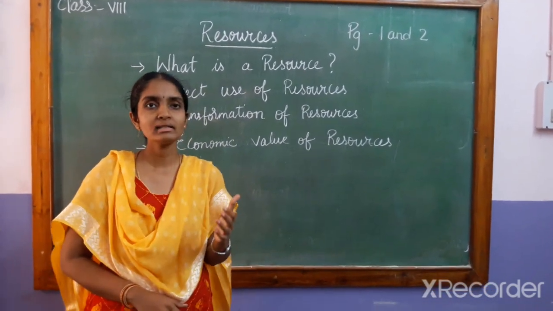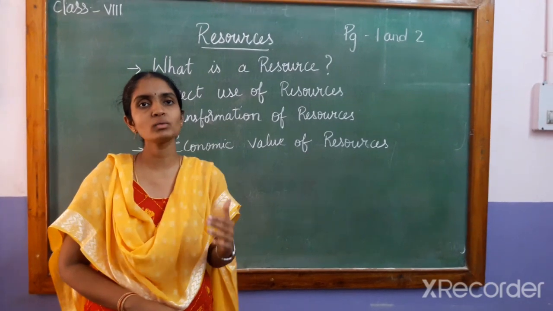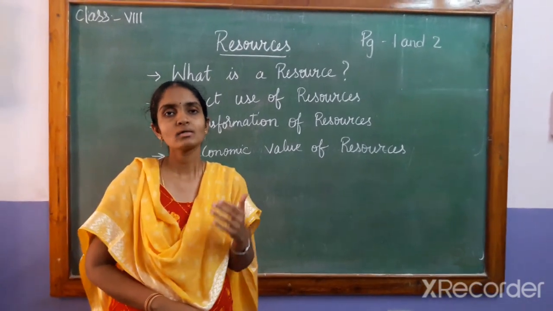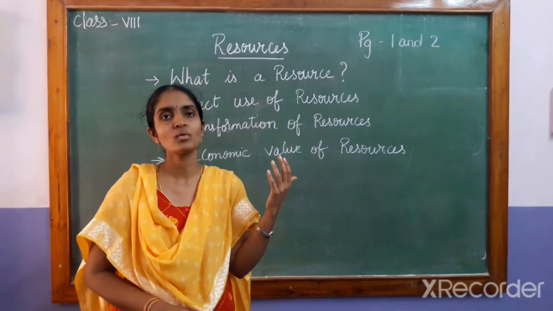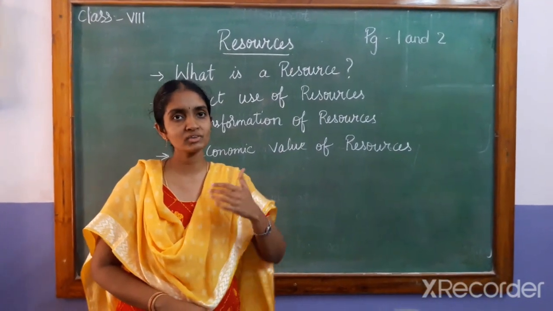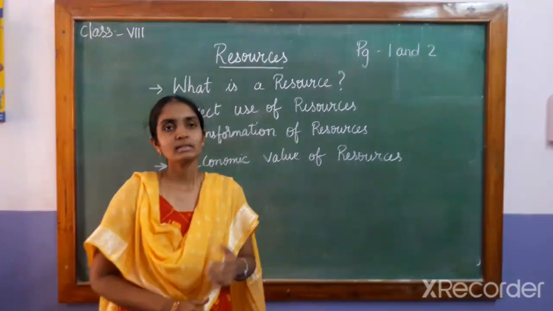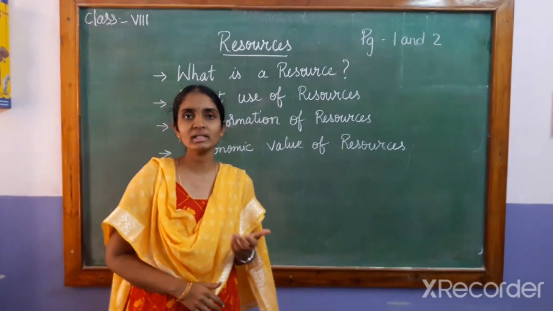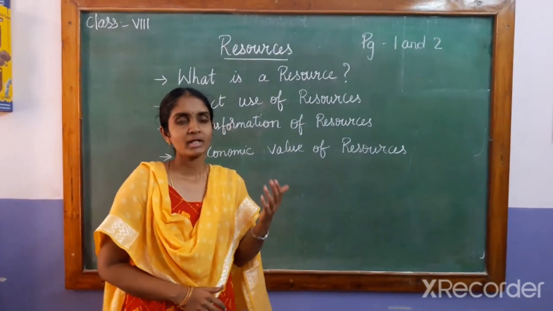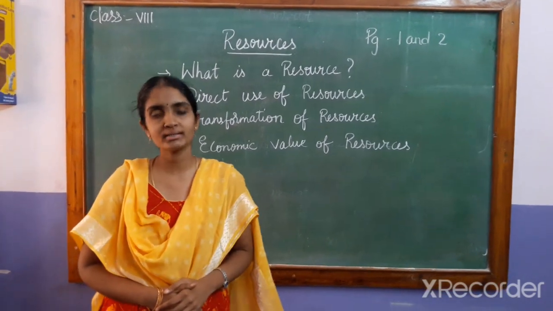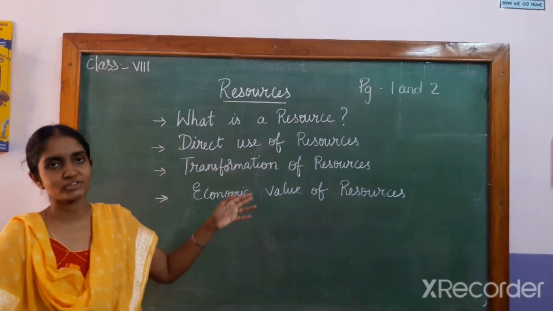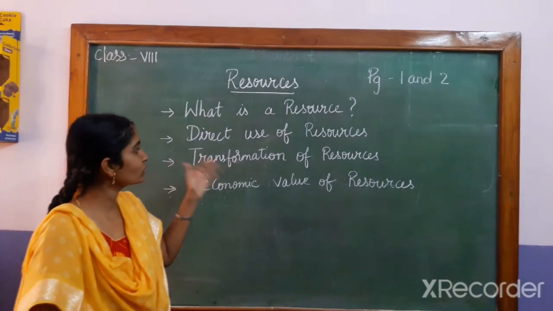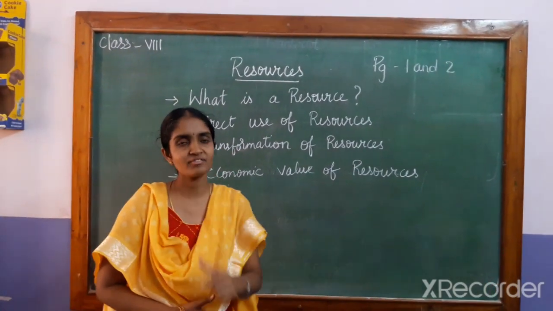Man is constructing windmills on very high mountains so that the flow of the wind is very good. And humans are constructing dams on the rivers and harvesting hydroelectricity from the dams. So that is the transformation of resources, children. So the direct use and the transformation, that is the difference.